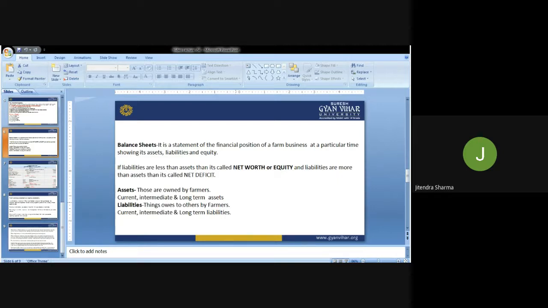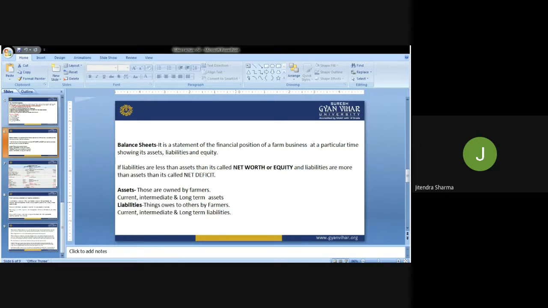For example, take a bank loan. The bank is financing, the amount of money which they are giving to the farmer is owned by the bank, but the farmer is taking that commodity, which we call the credit or financial assistance from the bank. The ownership of that product is with the bank in case the money is provided to the farmer. So the ownership of that thing which a farmer or any firm or organization is incorporating in the business, that is liability.